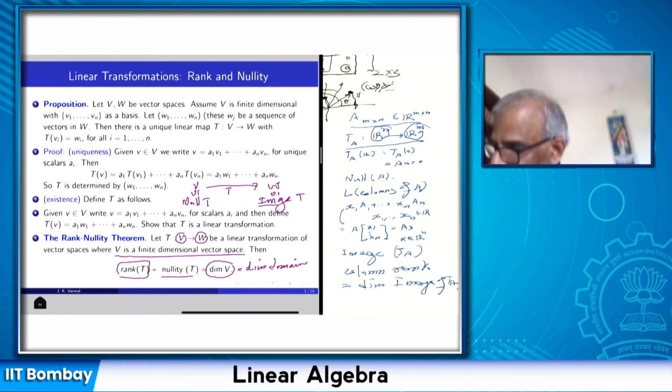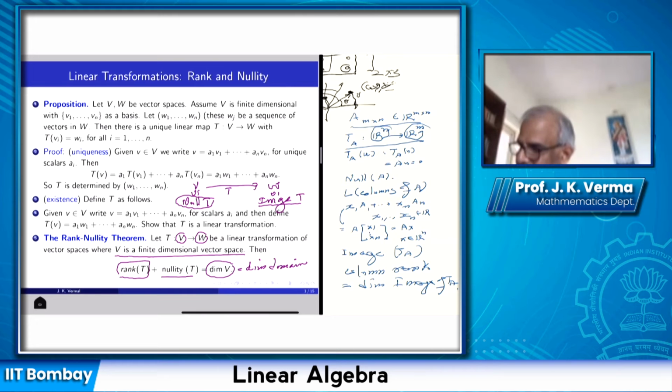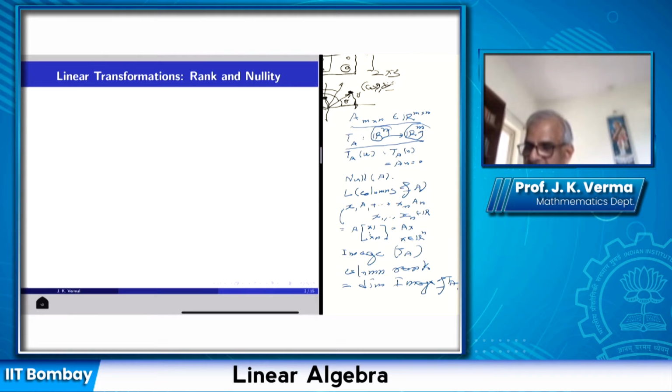So I can take the dimension of the image, that is called the rank of T. I can take the dimension of the null space of T, that is called the nullity of T, and these two dimensions add up to the dimension of V. That is the rank nullity theorem, and this theorem implies the theorem about rank and nullity of a matrix that we proved earlier. So let us show this in general.